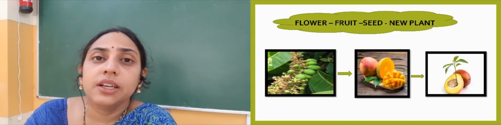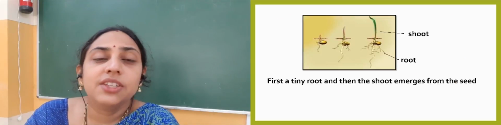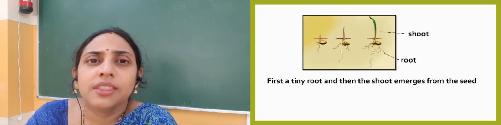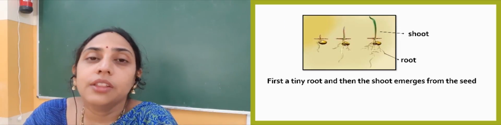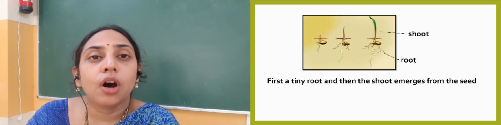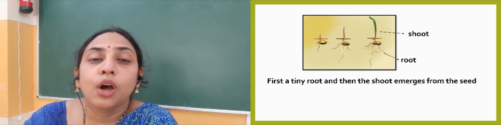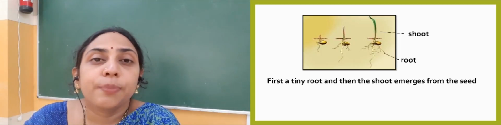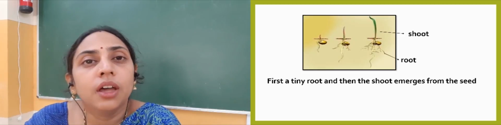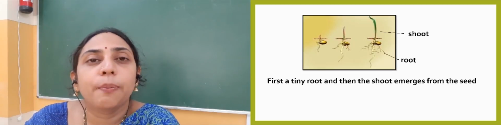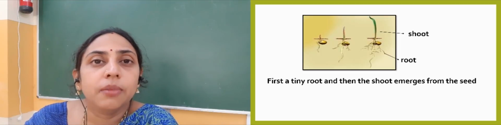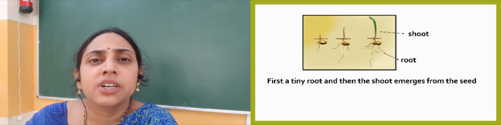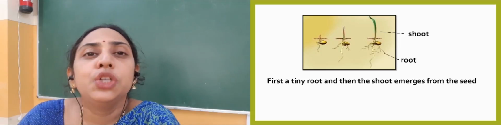Now when the seed germinates, first the tiny root comes out, and then the shoot comes out. Now how can we define root and shoot? Root is the part of the plant that is below the ground, and shoot is the part of the plant that is above the ground. So the stem, leaves, branches, fruits, flowers, all are part of the shoot.